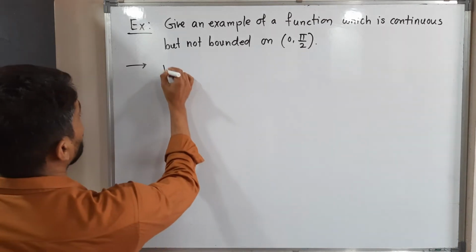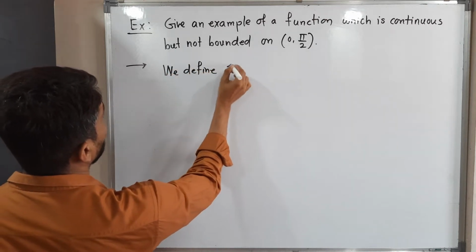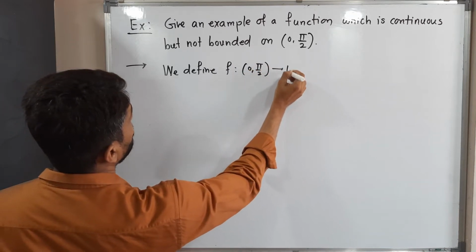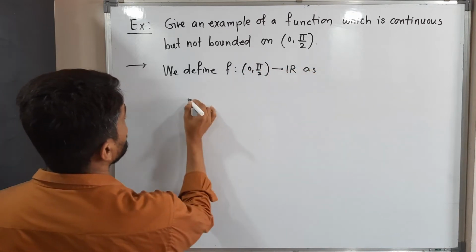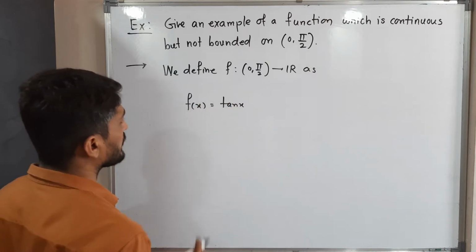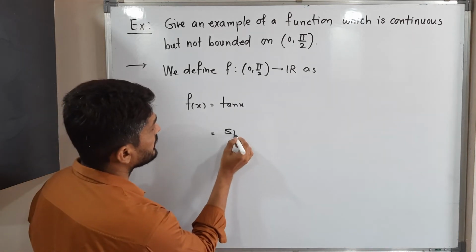Okay, so we define a function f on the open interval 0, pi by 2 as f of x is equal to tan x. A very simple function I have taken, f of x is equal to tan x. You know that tan x means sin x upon cos x.